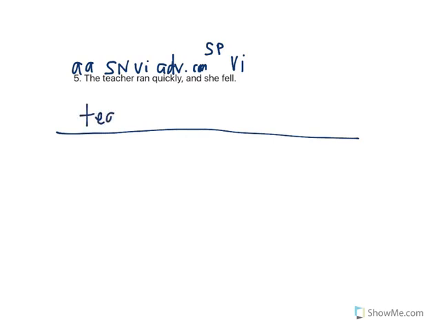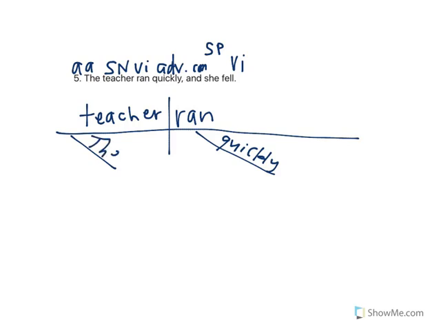So for the first clause, our subject is teacher. Teacher ran. How did she run? Quickly goes under ran because it's modifying ran. The modifies teacher. Which teacher? The teacher. She is the subject pronoun of the second clause. And fell is an intransitive verb.